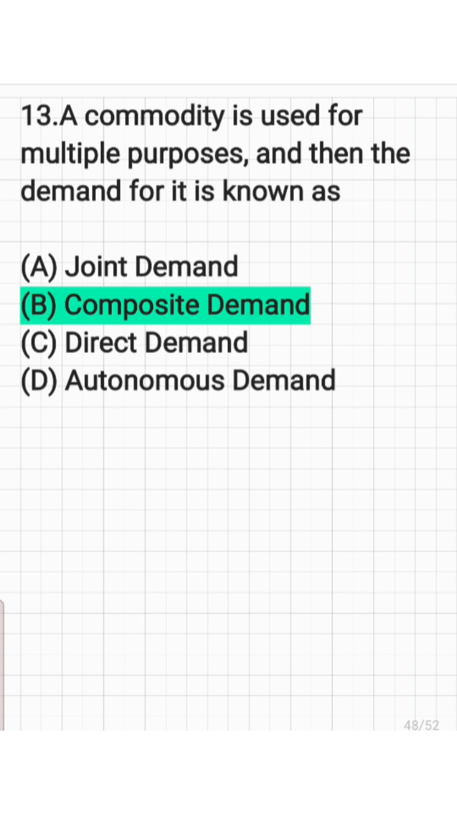Or, for example, electricity. We can use electricity for lighting, heating, washing machines, and everything. And joint demand means two or more goods are needed to satisfy a single want. And direct demand means demand for finished goods.